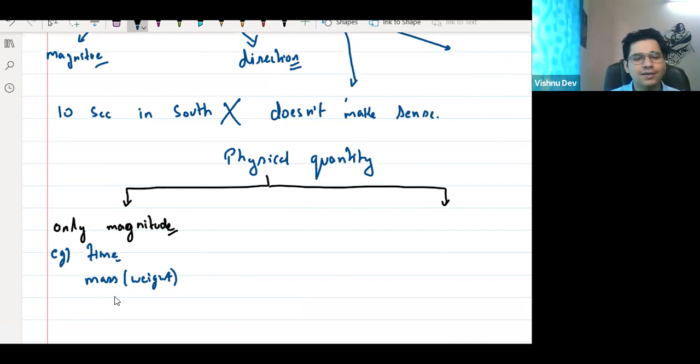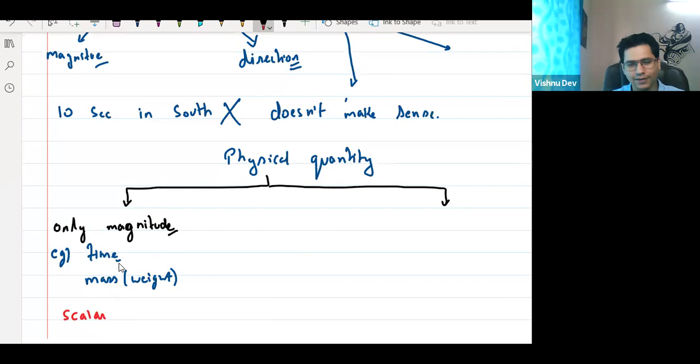So I can say direction is not important. Direction doesn't make sense for these physical quantities. For example, temperature also is a matter of fact. So these are called scalar quantities. Any quantity which has only magnitude, we will discuss, don't worry.